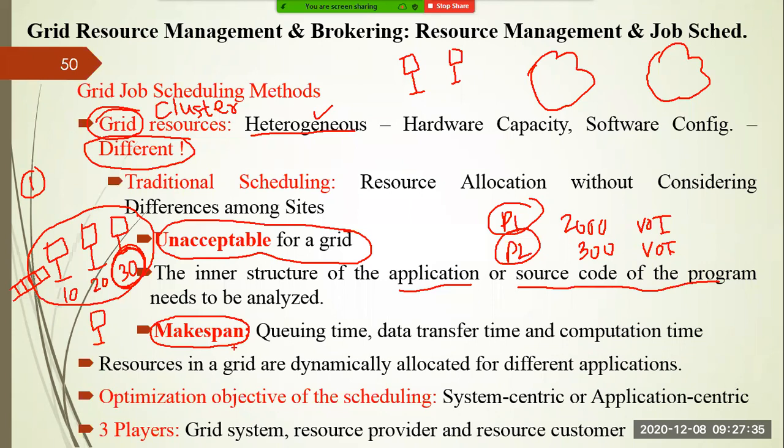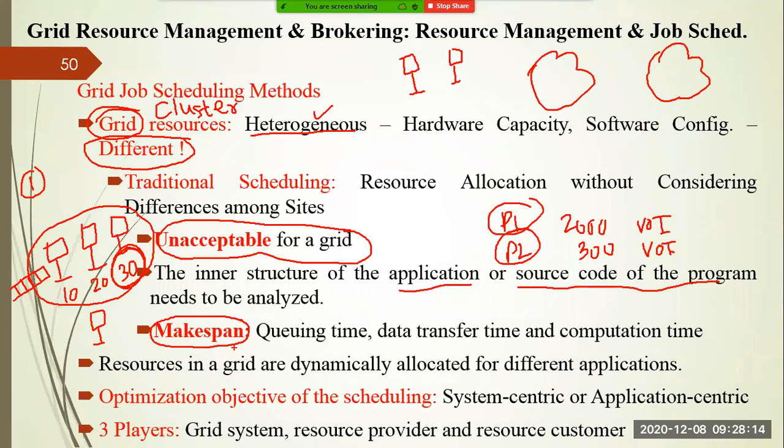And the resources in the grid are dynamically allocated for different applications because all the applications reach the resource management system through an interface. Then the resource management system is dynamically allocating. There is no human being present there to monitor each and everything. We have automatically written a software unit that is responsible for dynamically allocating the resources by looking into the client's requirement and what the provider can provide. Both requirements we are matching. Based upon that, we are dispatching the request, right?